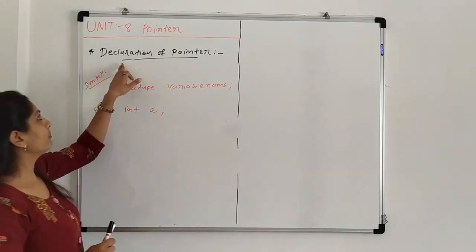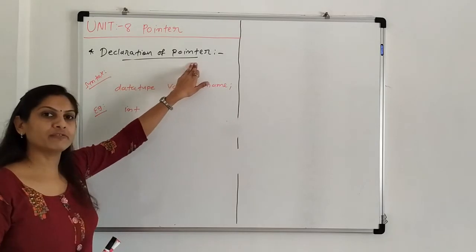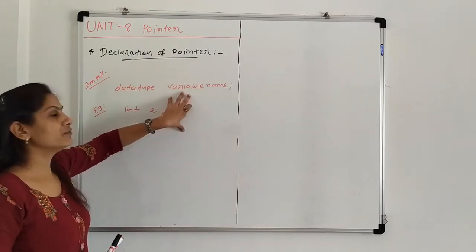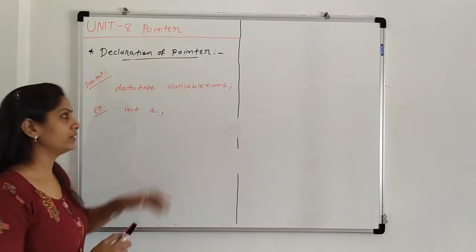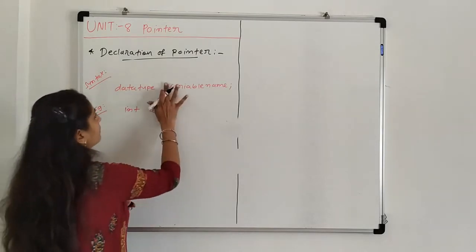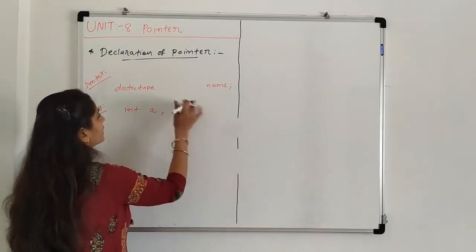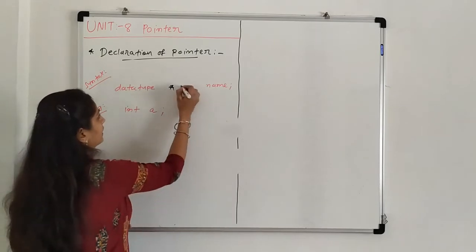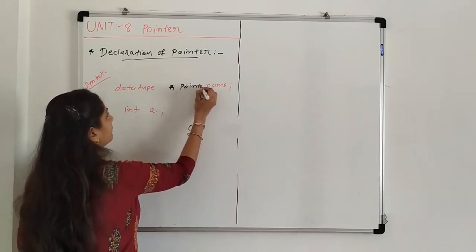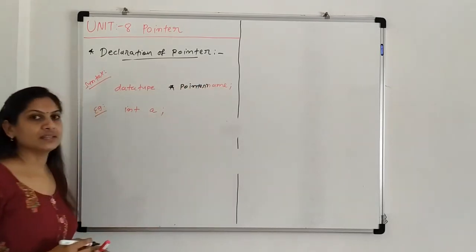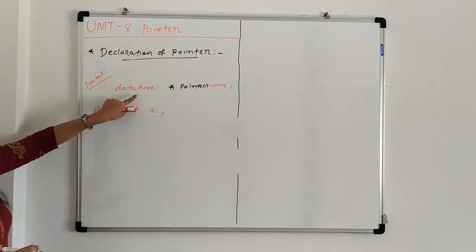Now our topic is the declaration of a pointer variable. How does it differ from a variable? Instead of the variable name, we first write a star and then the pointer name. This is the syntax for declaration of a pointer.